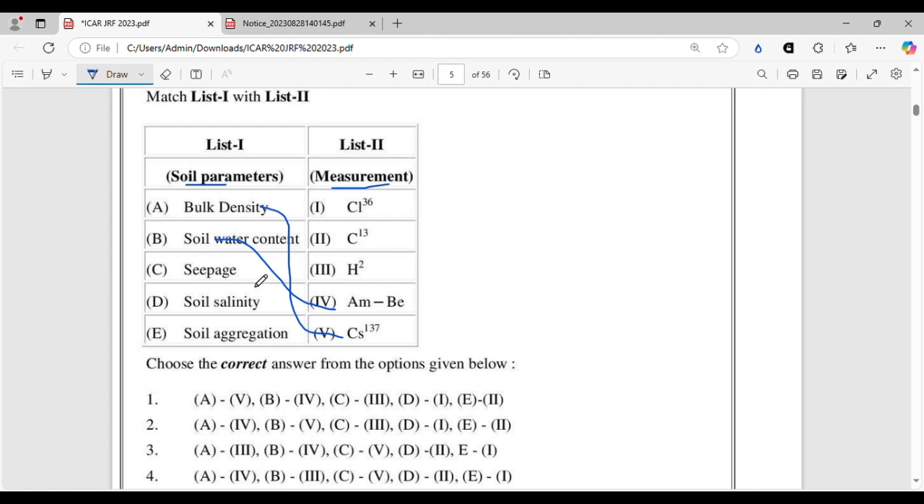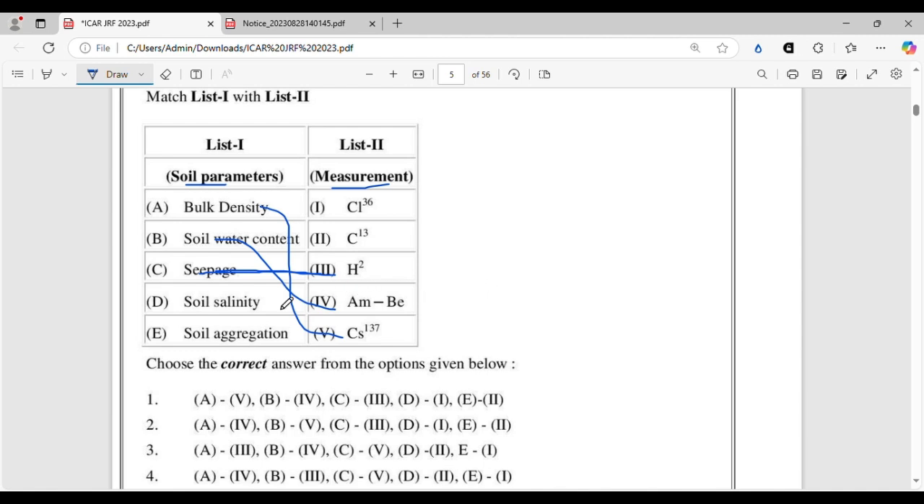So you have to be very thorough about the theory of the instruments, how they work, the principle of the instruments. And seepage will be measured by deuterium. You know, this is a radioactive study. Deuterium is a radioactive isotope of hydrogen H2, and this is called marking. Like you can study the seepage, the movement of water inside the soil by using deuterium that you cannot measure with the normal hydrogen atom.